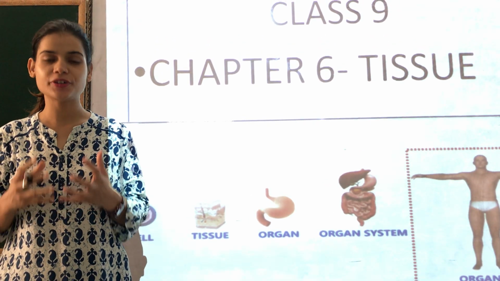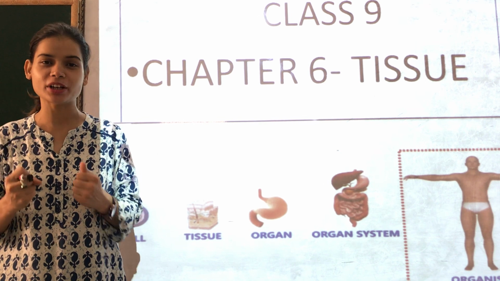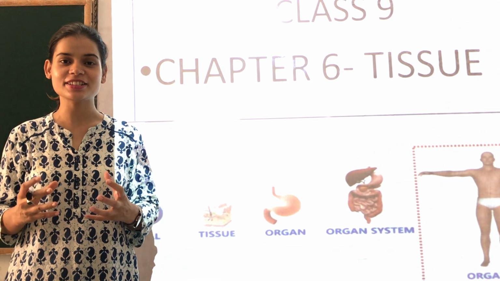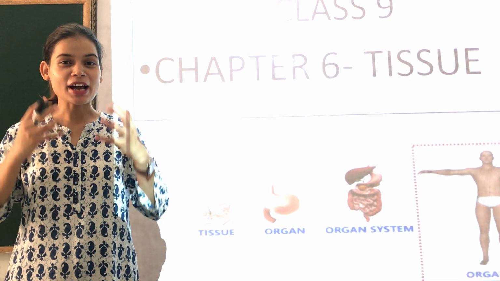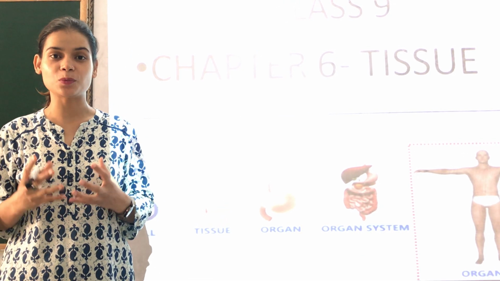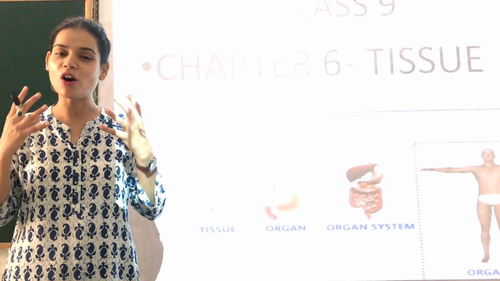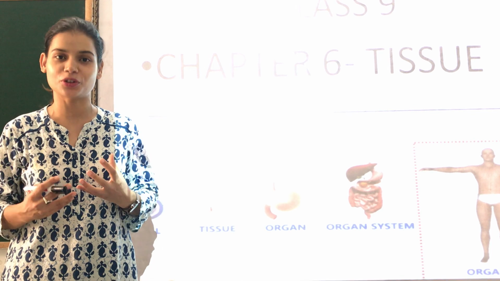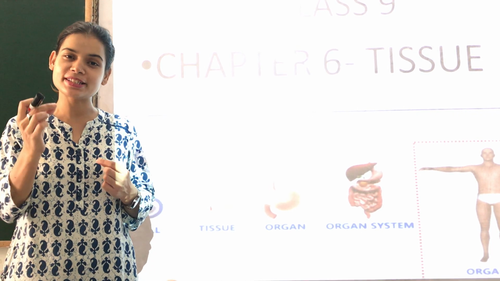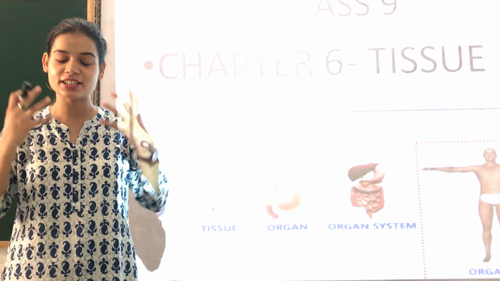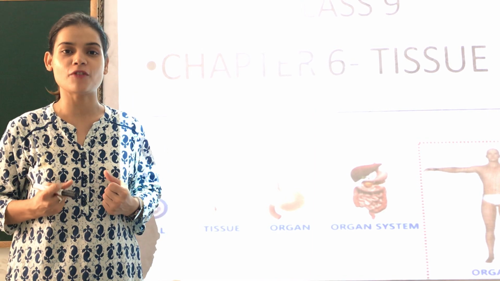In today's class, we are going to start a very important and very interesting chapter of class 9, and that is tissue. Before I start with tissue, I am sure you must know what a cell is. Cell is the basic structural unit of life, the smallest unit that is responsible for all the functions.